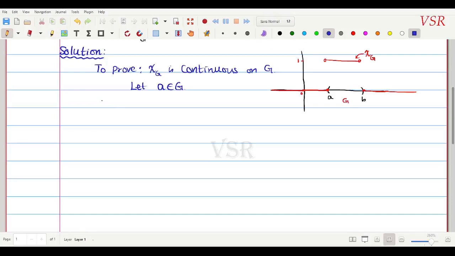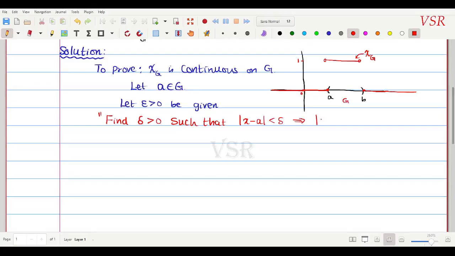Then இப்போ கண்டினியூஸ் ப்ரூஃப் பண்ணோம்ல, அப்போ முதல்ல எப்படி ஸ்டார்ட் பண்ண போறேன், let epsilon be positive be given. இது கொடுத்தாச்சு. இப்போ என்ன கண்டுபிடிக்கணும் அப்படின்னா find delta positive such that modulus of x minus a less than delta would imply that modulus of chi G of x minus chi G of a is less than epsilon ஆக இருக்கணும். Are you getting? So find delta positive which satisfies this condition.